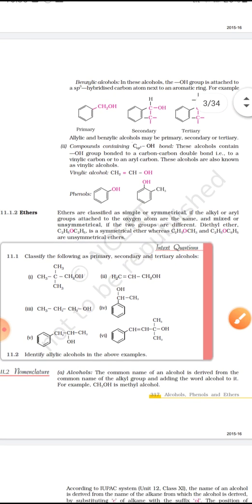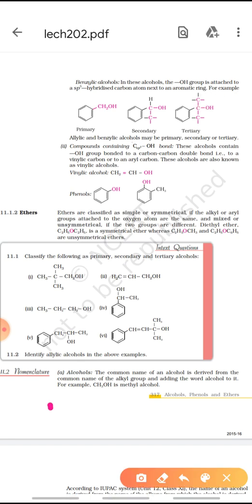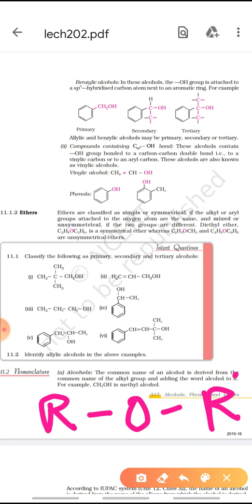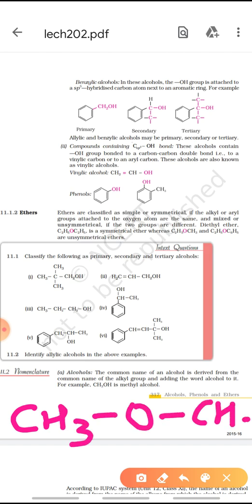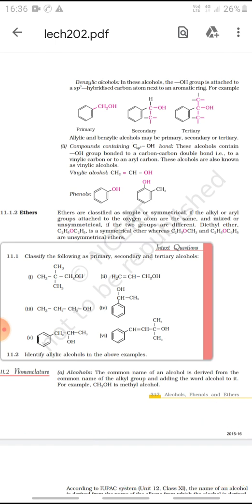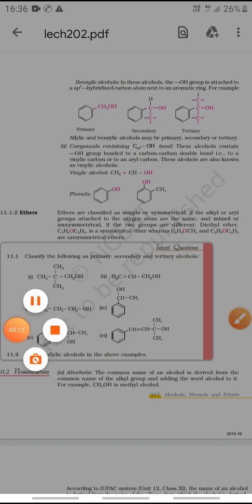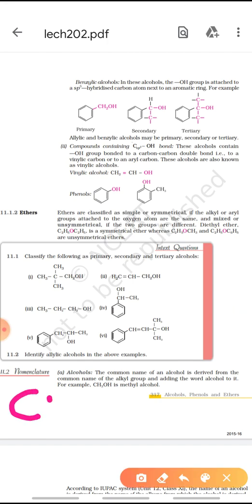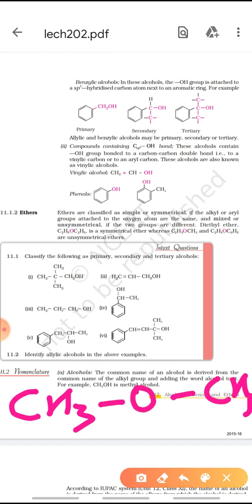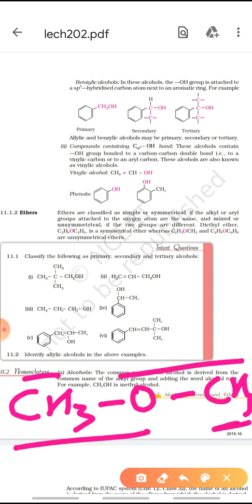Now coming to ethers. Ethers, as I have told you, are the compounds having general formula ROR or ROR dash. Example of ether you can say is CH3OCH3. Now such ethers are named as methoxymethane.